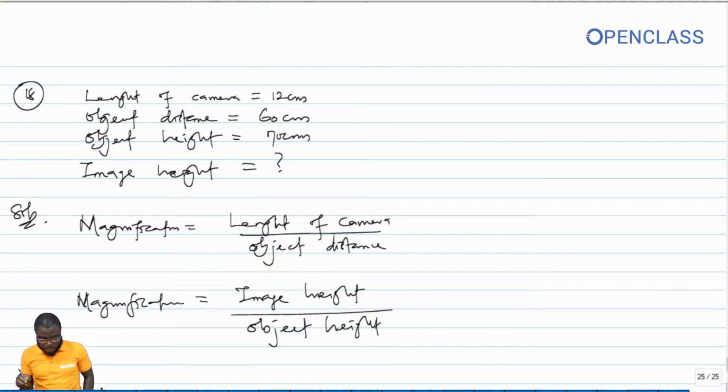Now, I'm going to be using these tools for my solution. The length of camera is 12 and the object distance is 60. So I have my magnification M to be equal to 12 centimeter, because they are all in centimeters, all over object distance, which is 60 centimeter.